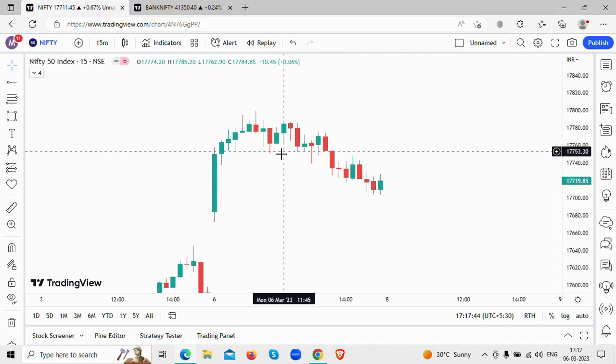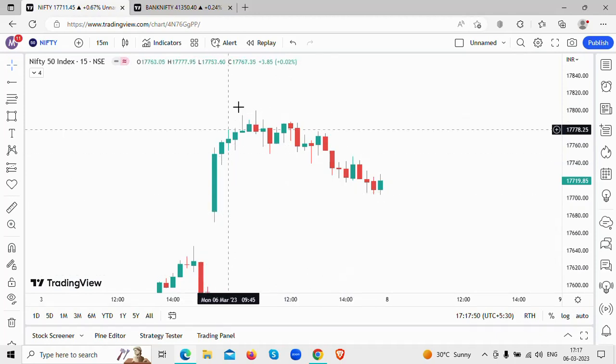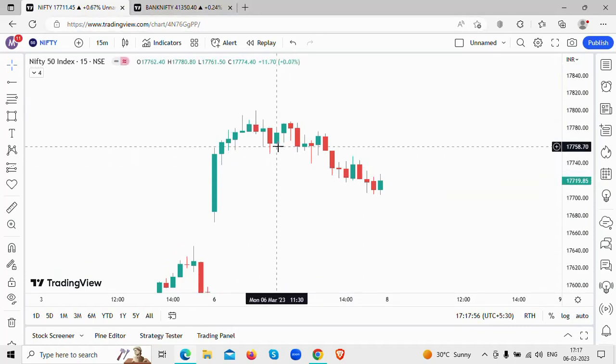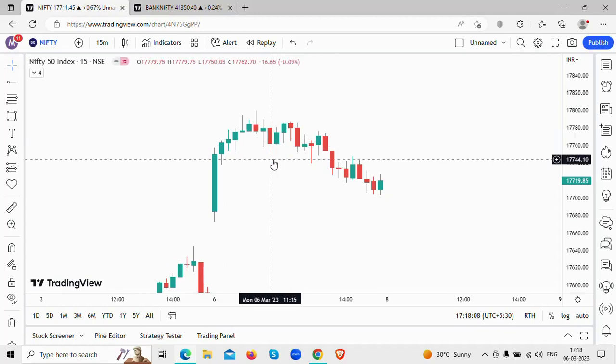So now we are going to look at what happened. In today's video, we're looking at the price action, how it moved in regards to Nifty and Bank Nifty. What are the levels that we are going to look out for Wednesday's trading day, because tomorrow is a market holiday on the occasion of Holi. And the last part is, did I take any trades, and if there was a profit or a loss, and what was the reason for the trade.